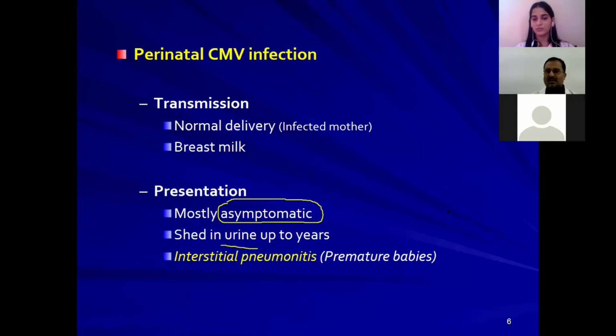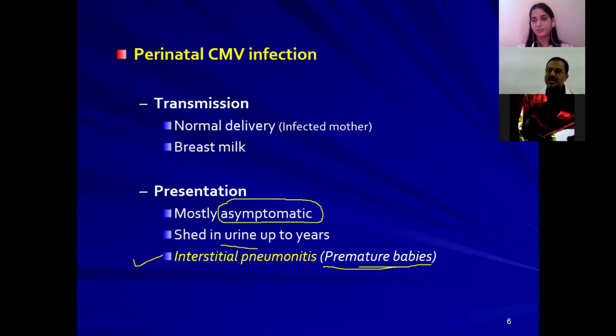Among the premature babies, the commonest presentation is a dreadful condition, that is interstitial pneumonitis. The interstitium of the alveoli is inflamed and infiltrated with a large number of acute inflammatory cells. That is responsible for the death of these babies.